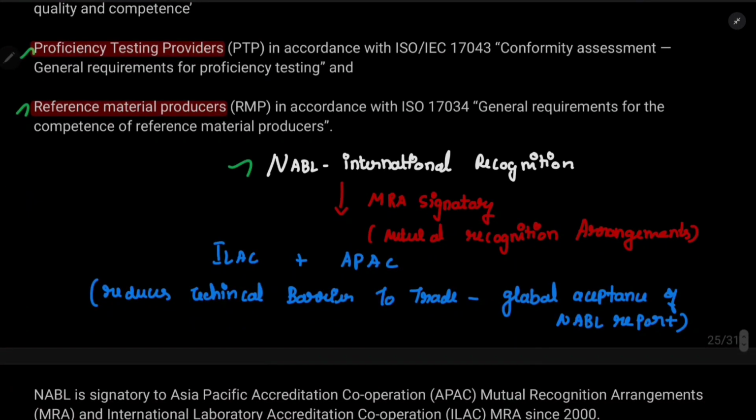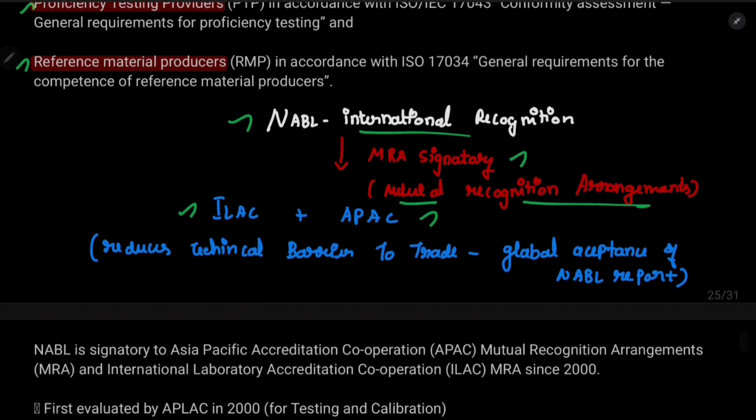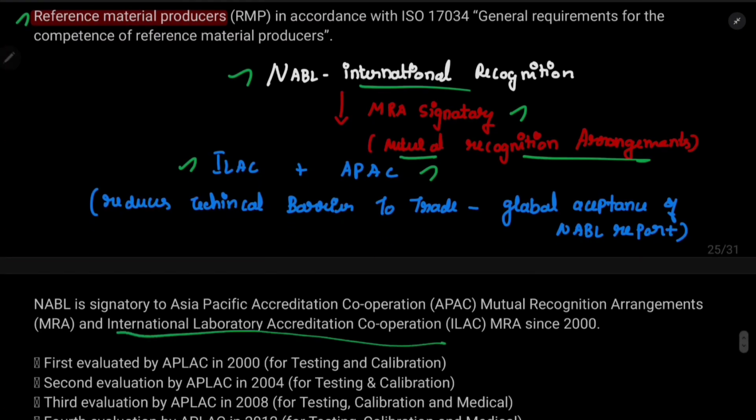Now NABL. I have told you NABL has international recognition, right? How? Basically, NABL is a signatory to the mutual recognition arrangement, MRA, with ILAC and APAC. ILAC means International Laboratory Accreditation Cooperation. APAC means Asia Pacific Accreditation Cooperation.